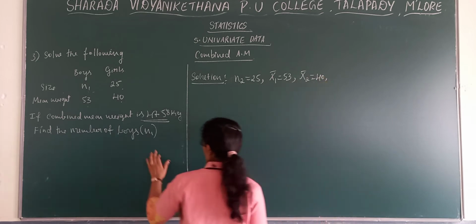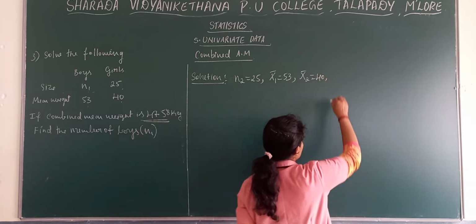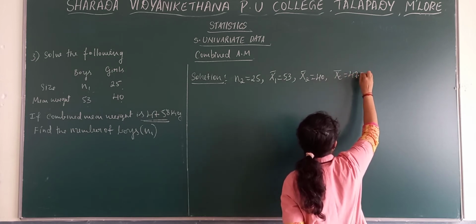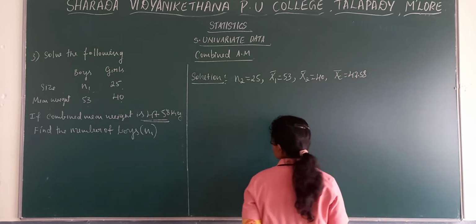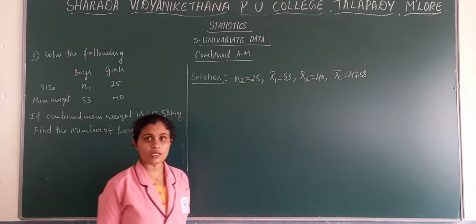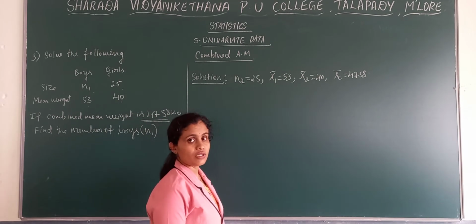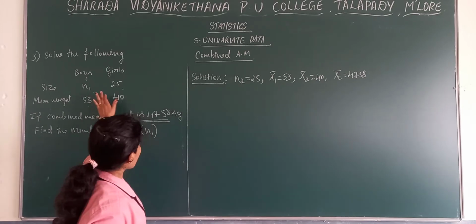Then they have also provided the combined arithmetic mean, that is x bar c, 47.58. With the help of this information, we need to obtain the number of boys.